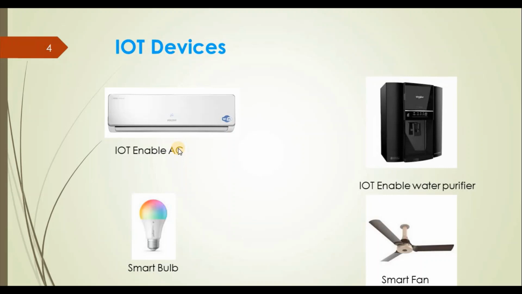Another advantage is that it will send some information to the cloud. Based on the data we receive, we can predict more meaningful information that will be helpful for servicing the AC. Same thing with an IoT enabled water purifier. A smart bulb we can also control from our mobile phone, and same with a fan. These are all IoT devices. They are basically general electronic devices, but we have added some extra capability so that they can communicate with the internet. All devices that can communicate with the internet are called IoT devices.